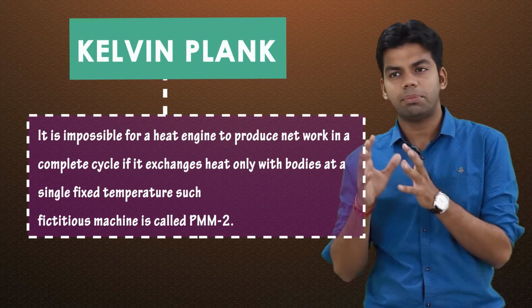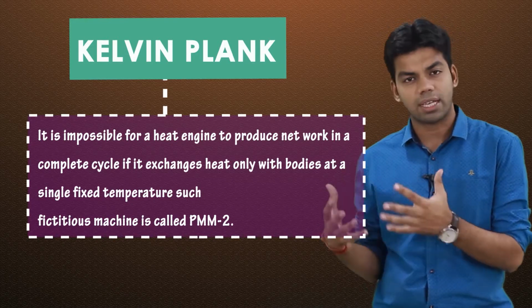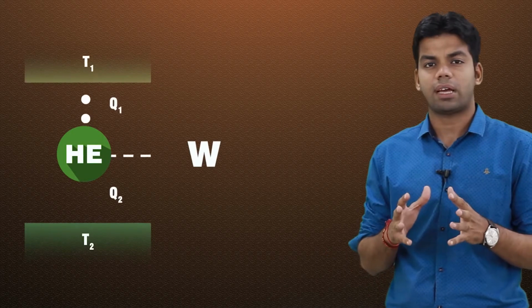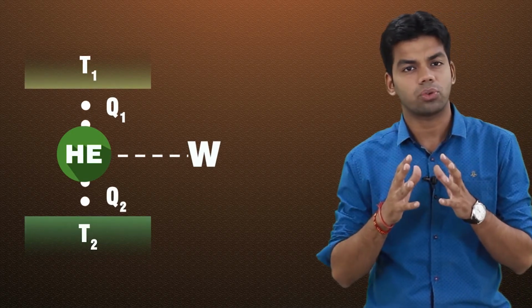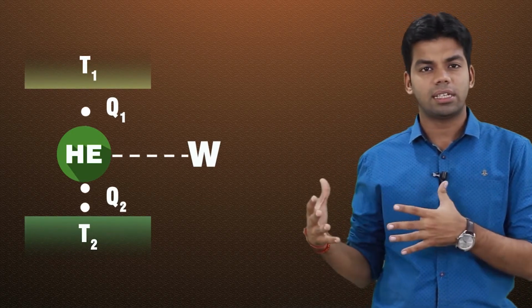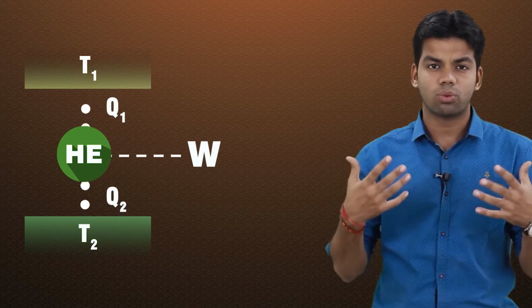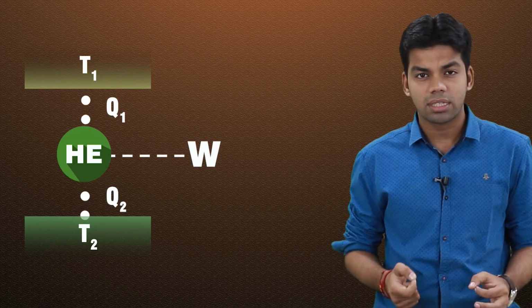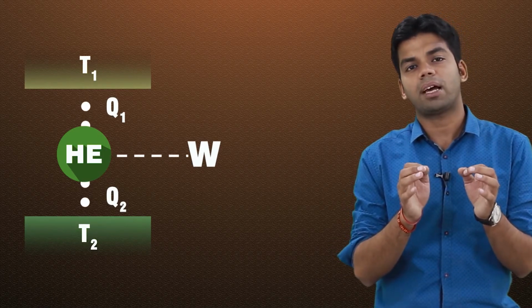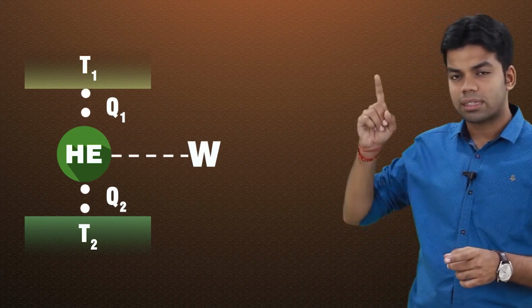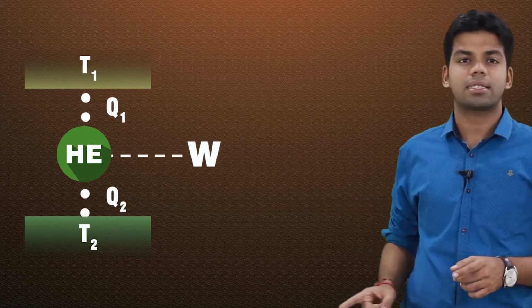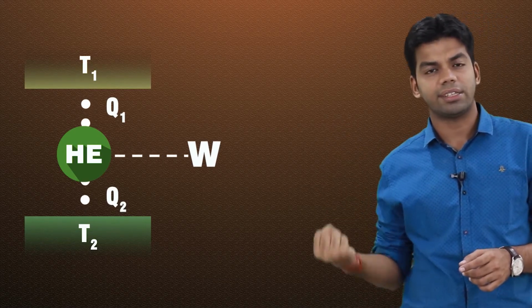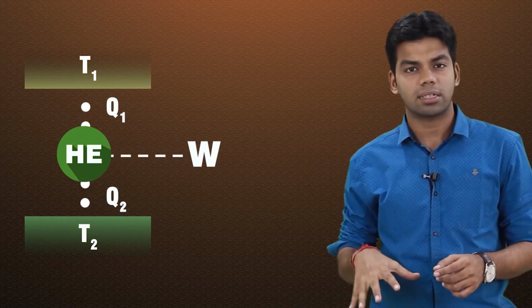Now what does this mean? This means that for any heat engine or any device, it is not possible that it can produce work by exchanging heat with a single heat reservoir. As we have seen in heat engine, there is a source, there is a sink, the heat is extracted from the source, heat is rejected to the sink. Okay, and that's what Kelvin-Planck statement says. It says that the more important the source is, the more important the sink is; the more important it is to take heat, the more important it is to release heat.